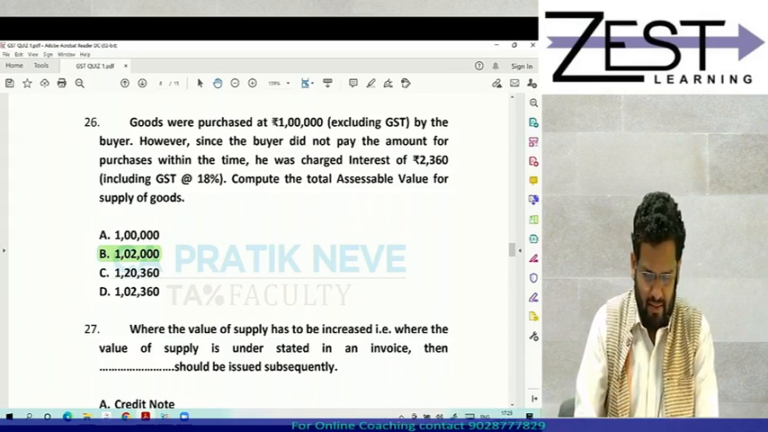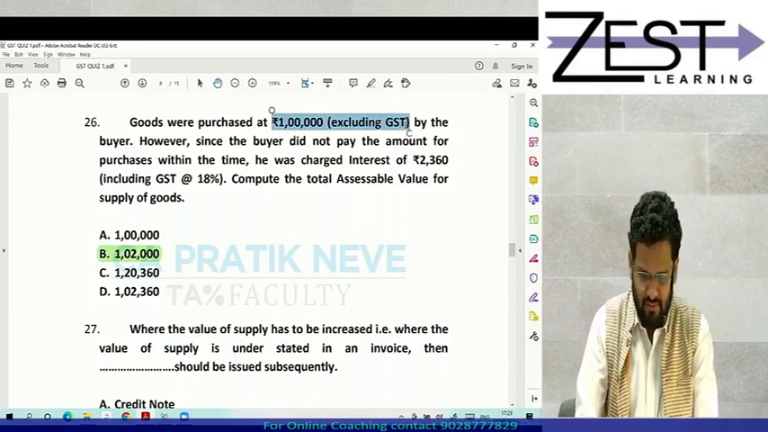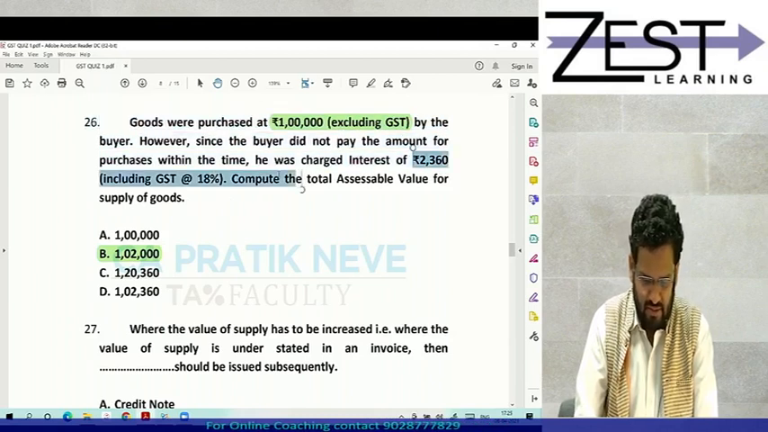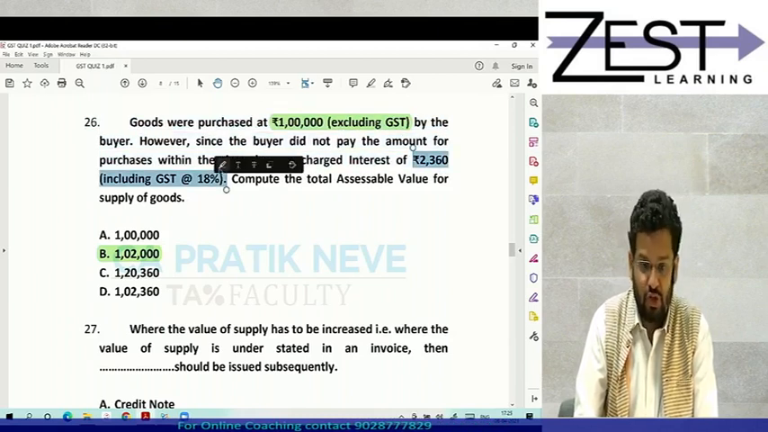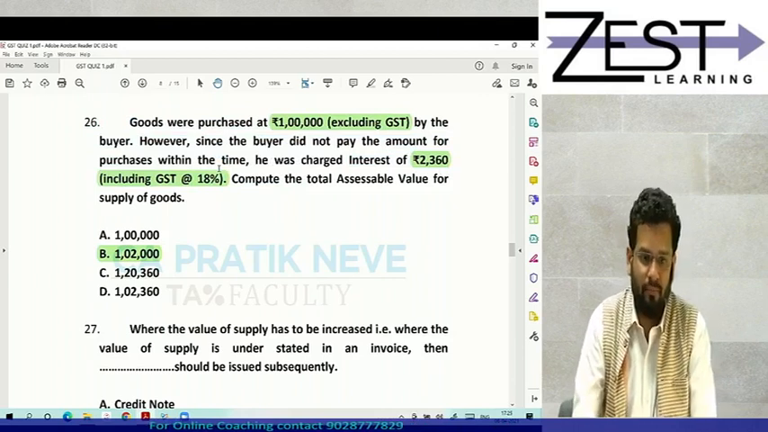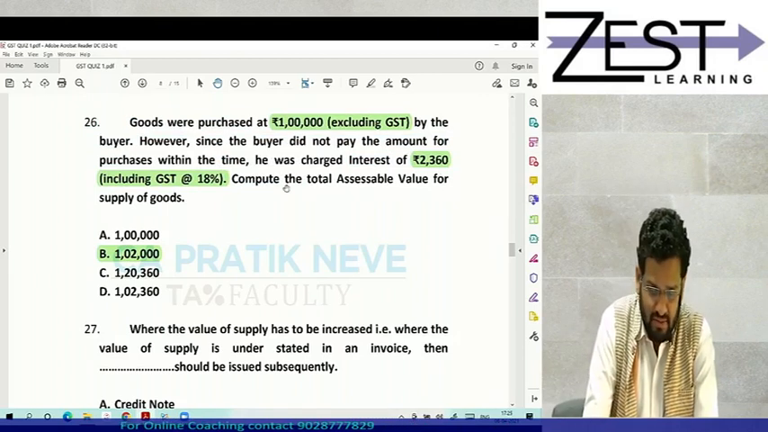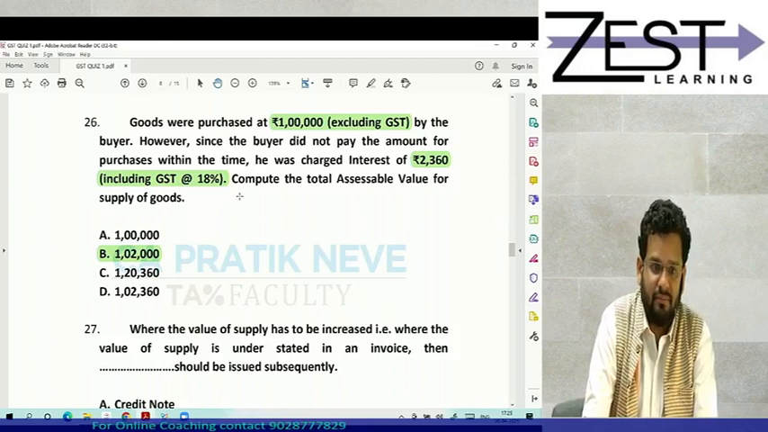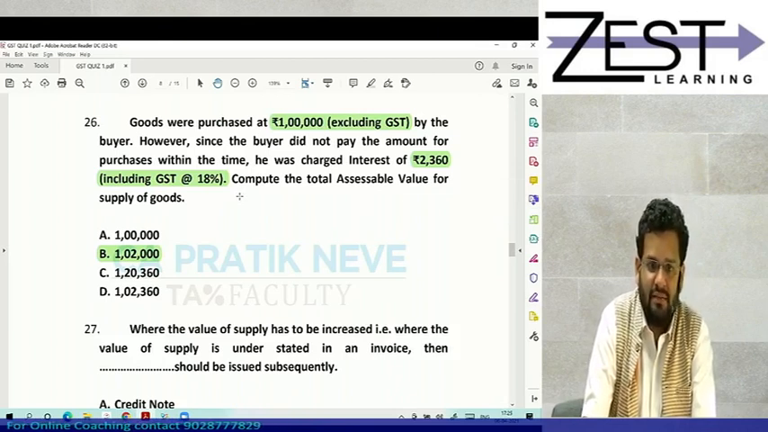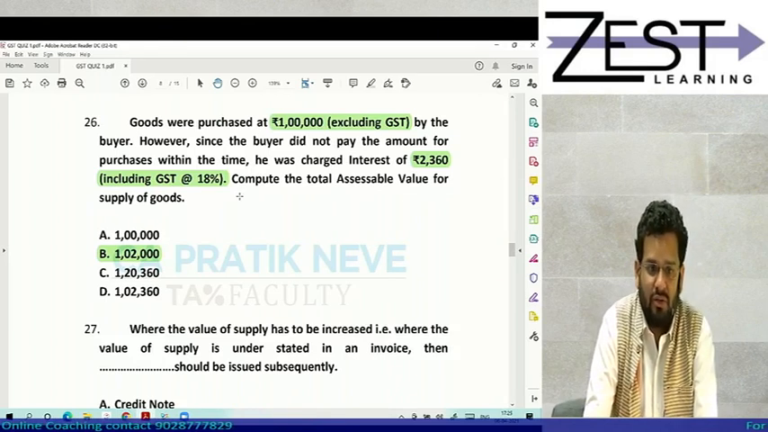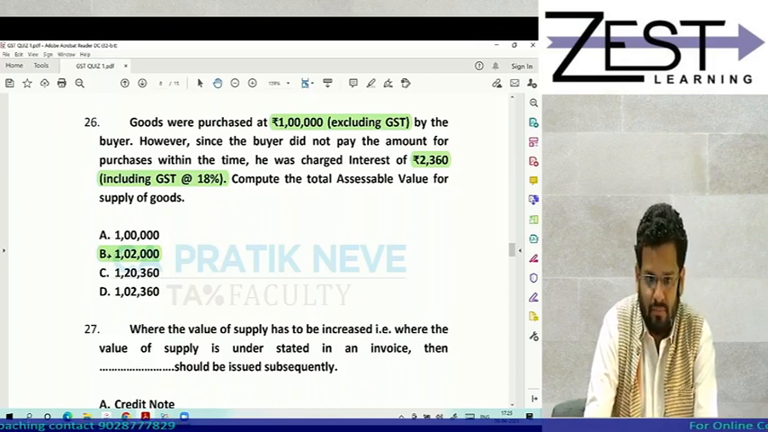Because see, 1 lakh is excluding GST, so this entire 1 lakh and 2360, that is interest, it should form part of value that you know. But that interest is including GST at 18%. Exclude GST element from that, which is 360 rupees. Exclude that 360 and add 2000 in 1 lakh. Answer will be 1,02,000. Is the point very clear to all of you now?